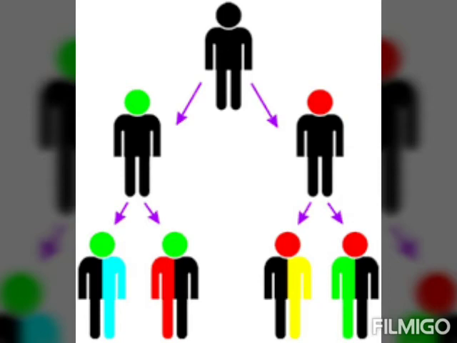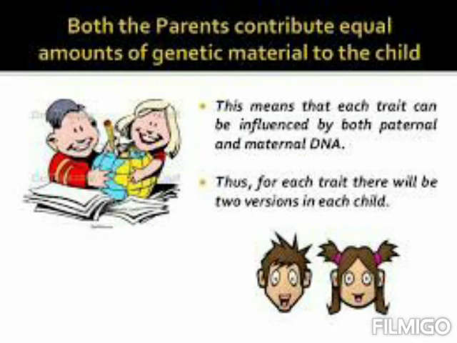If there occur some changes in the DNA replication, then there occurs a variation. Variation means change. It is not necessary that if our mother is fairer, then we should be fairer. Both the parents contribute an equal amount of genetic material, like the DNA. This means that each trait can be influenced by both paternal and maternal DNA. Thus, for each trait there will be two versions in each child.